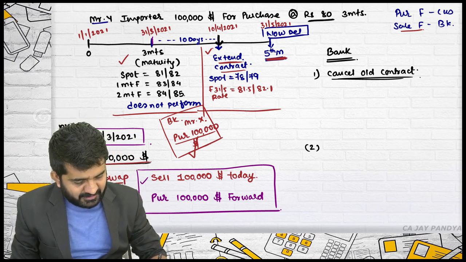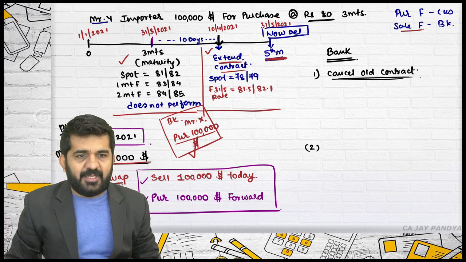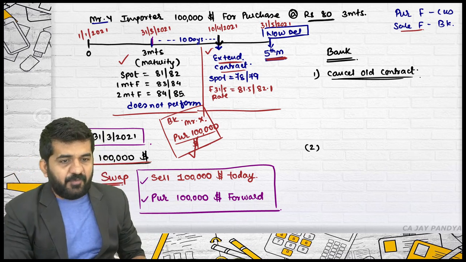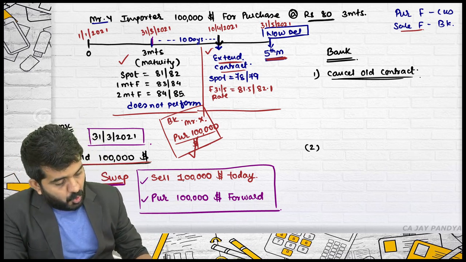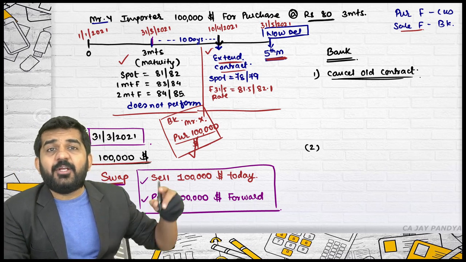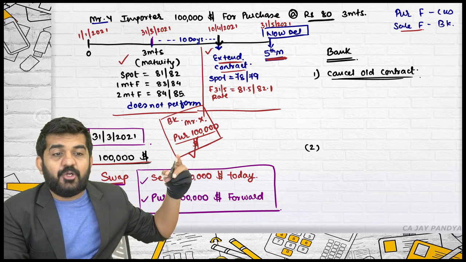So the bank will say this, and now understand what a swap agreement is. The bank will find a person who is ready to purchase $1 lakh today.